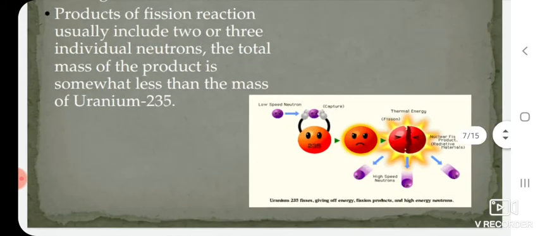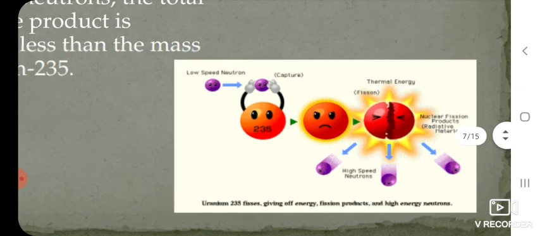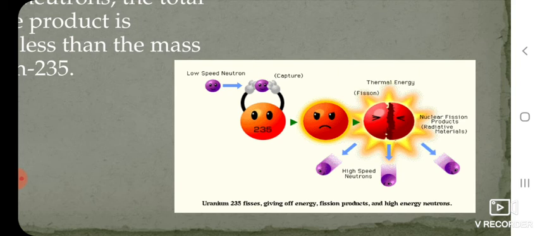If we see, this low speed neutron is going to collide with a uranium nucleus. The uranium captures that neutron. Due to that, the nucleus of the uranium atom becomes unstable. Due to that, the nucleus of uranium-235 breaks into two lighter nuclei and 3 high speed neutrons get generated.